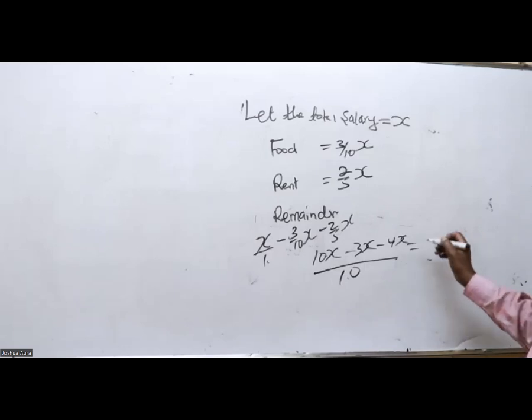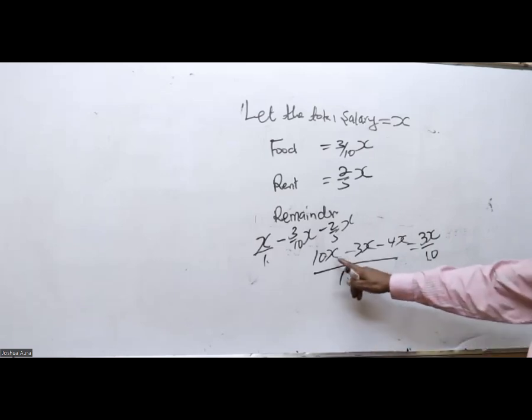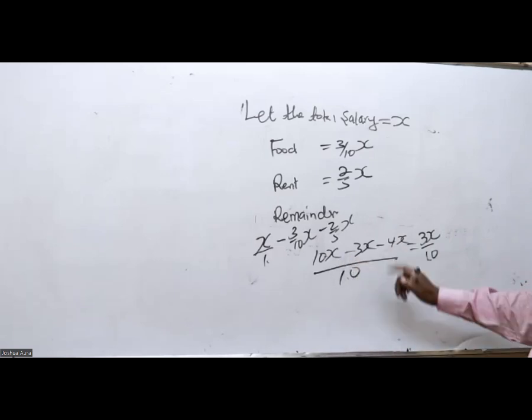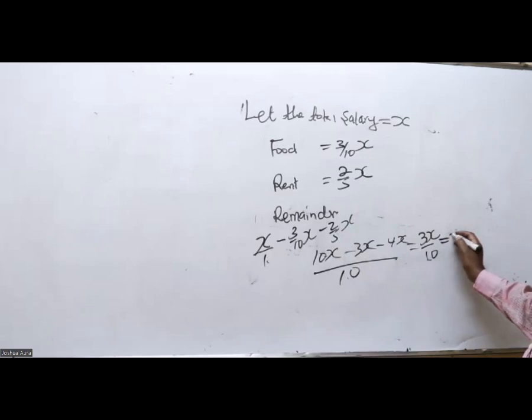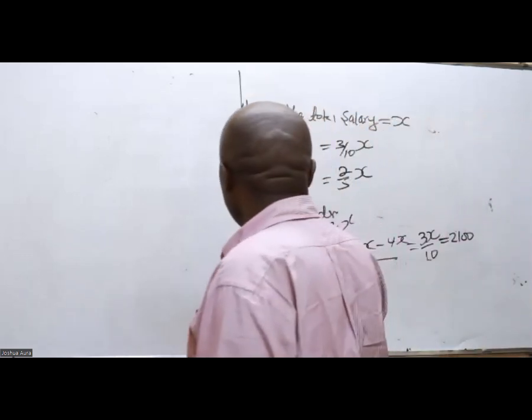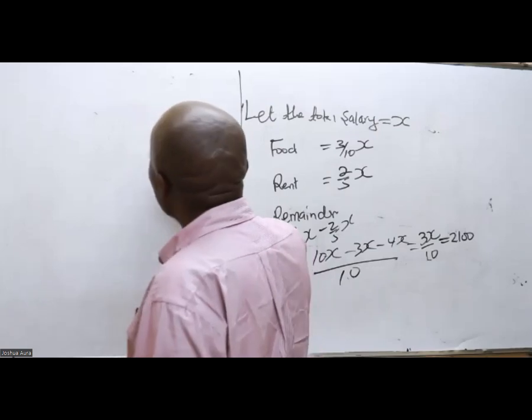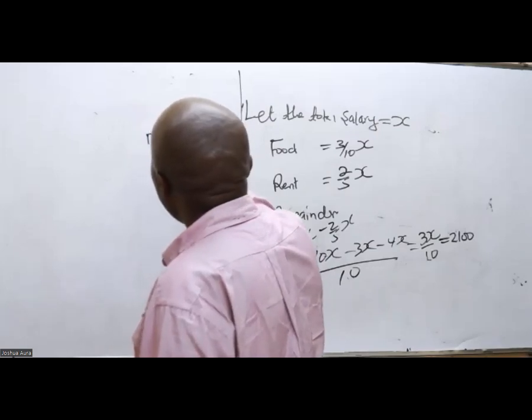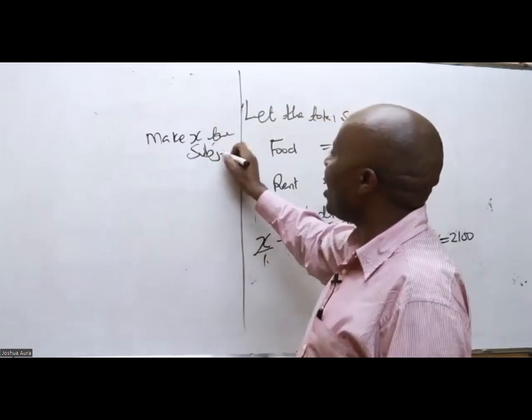So the final figure will be 3X over 10. Because 10 minus 3 is 7, and 7 minus 4 gives me 3. So 3X over 10 is my remainder. And this remainder is what they are equating to 2,100. Make X the subject of the formula.